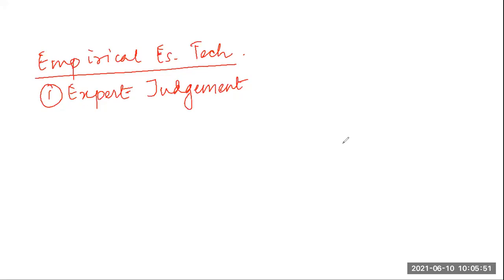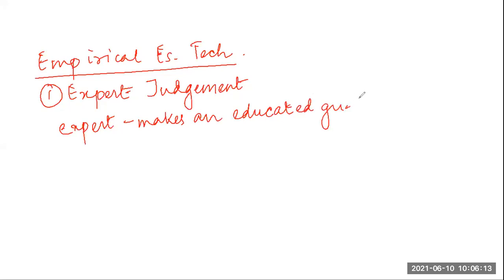The expert judgment method is a widely used size estimation technique. In this technique, an expert makes an educated guess about the problem size after analyzing the problem thoroughly.